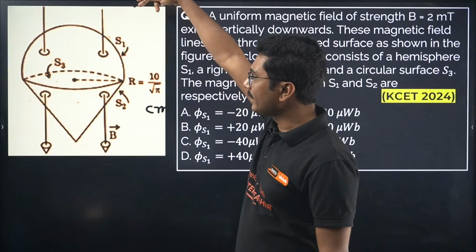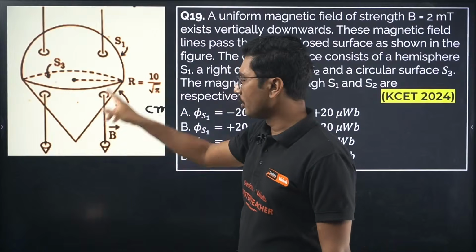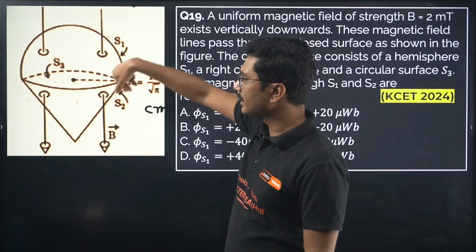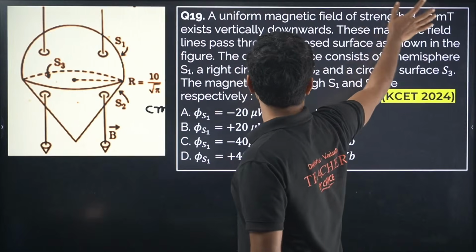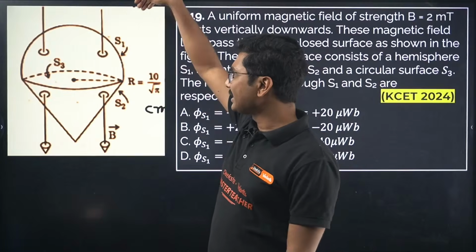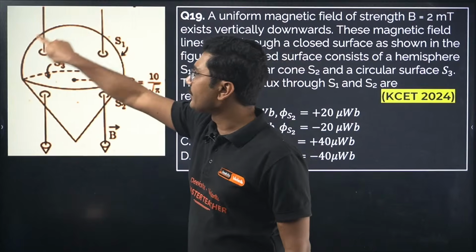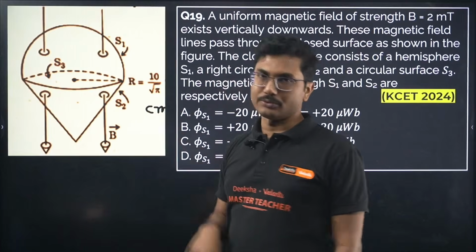The magnetic field passes through this dome, this conical shape and this hemisphere. What is the flux passing through surface S1? What is the flux passing through surface S2?